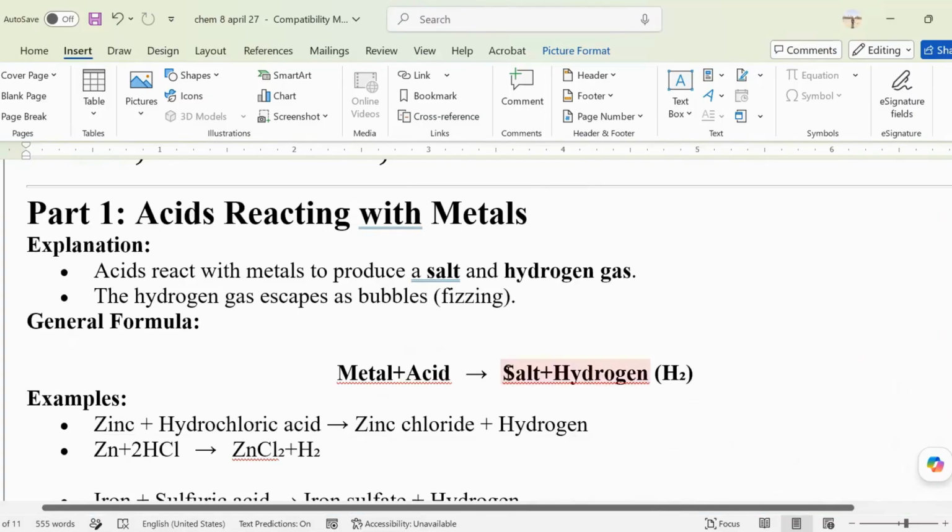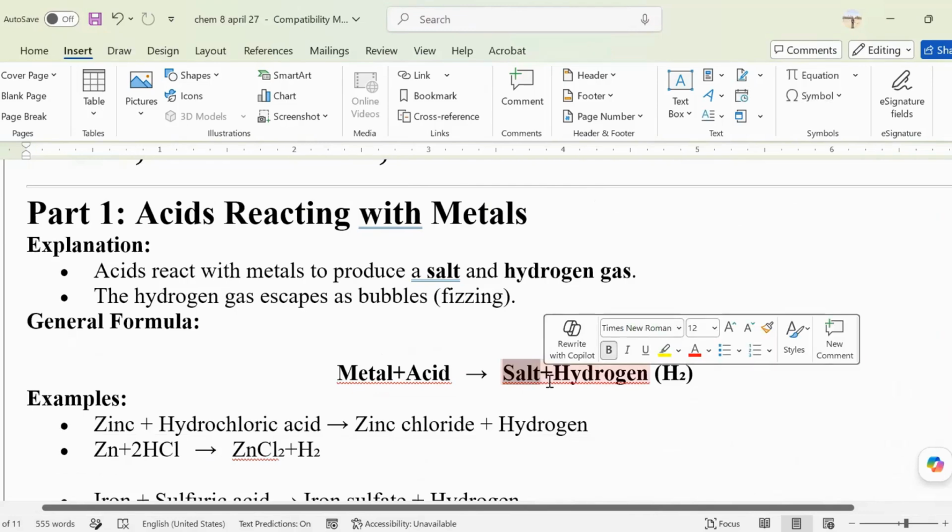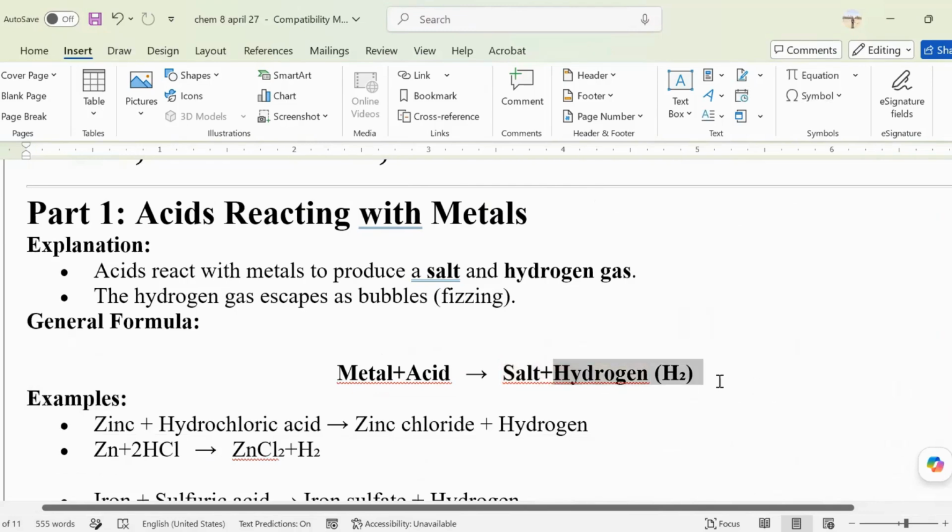One is a salt, and the second one is hydrogen. So take note, Fatima, that if there's a metal, you're going to mix it with an acid, any acid. The metal and the acid, this part is what we call reactants.